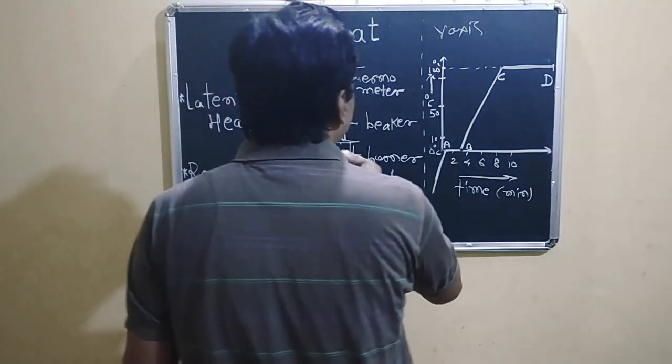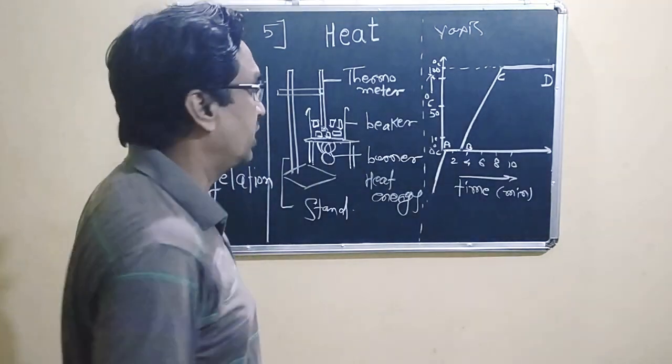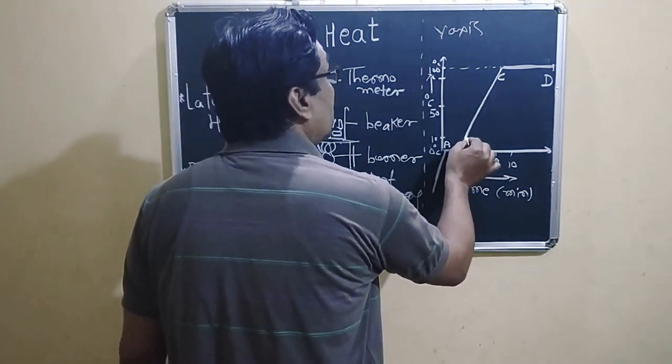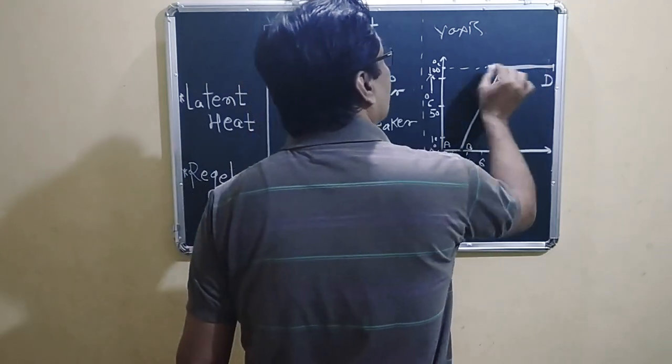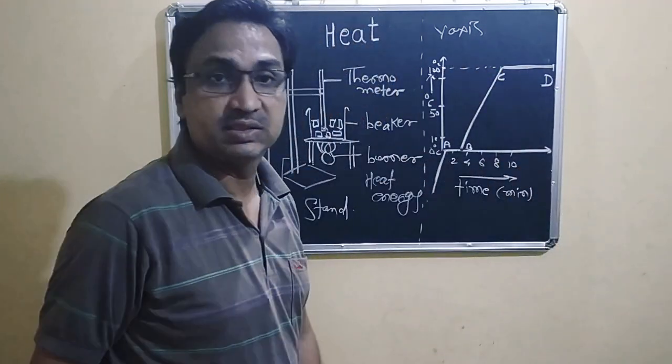So water gains the heat energy. The temperature slowly rises, rises up to 100 degrees Celsius.